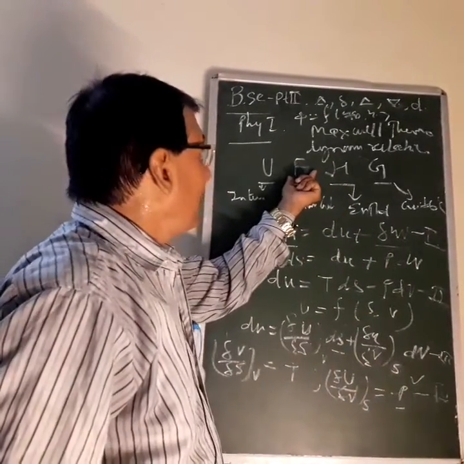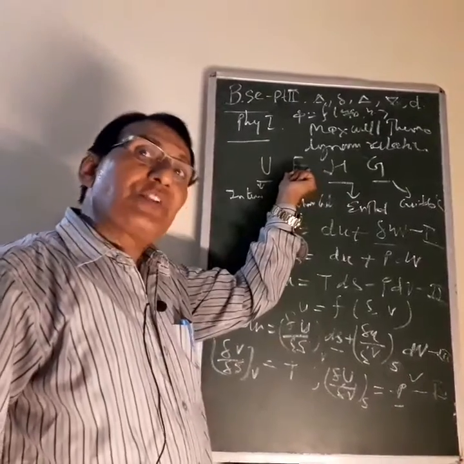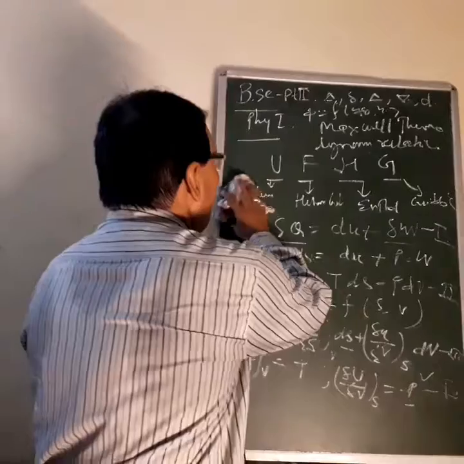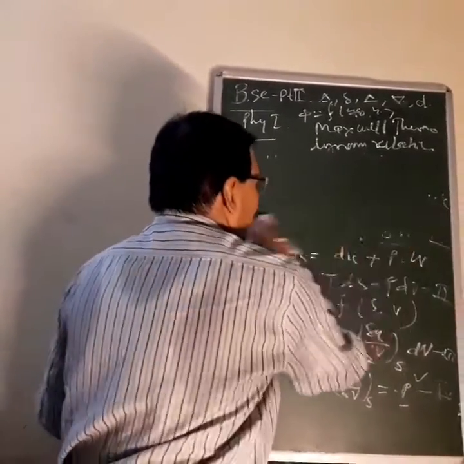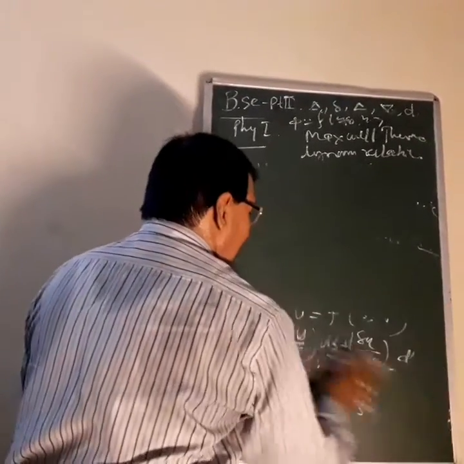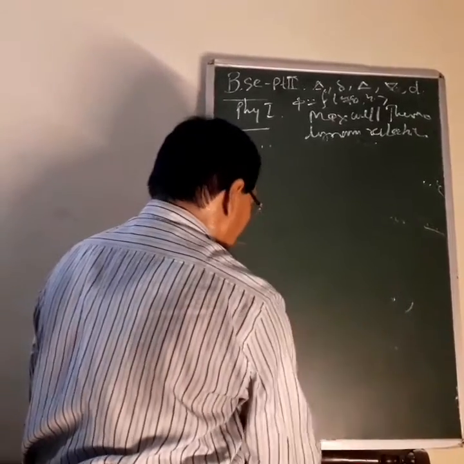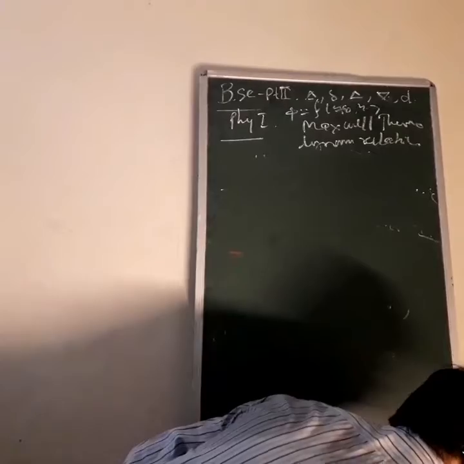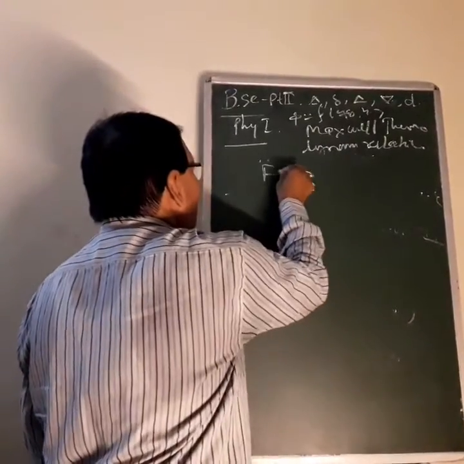Alright. So what is Maxwell's third thermodynamic relation? We should turn toward the Helmholtz free energy function. What is the Helmholtz free energy function? You can understand it like this: F is equal to U minus TS. F is the Helmholtz function.